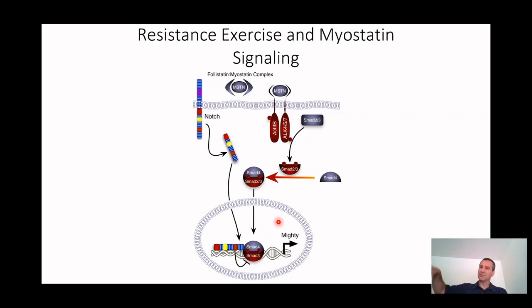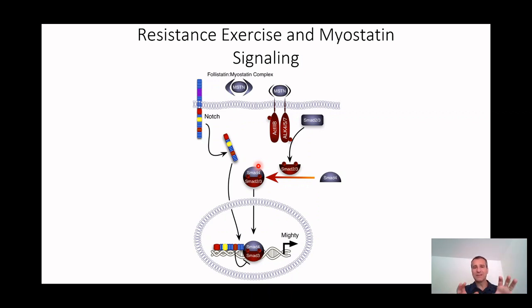And whether it's Mighty that goes directly on to do something important to grow muscle, or it's another target that we don't know of yet, what we're seeing here is that you can locally block myostatin activity using this Notch intracellular cleavage. Because now it doesn't matter how much myostatin is circulating, only in the muscle that's exercised are you going to cleave Notch. So if I work out my right arm, I'm cleaving Notch in my right arm, not my left arm. My left arm's not going to grow, my right arm's going to grow. So now we have a way that we can localize the decrease in myostatin activity to the muscle that was exercised.